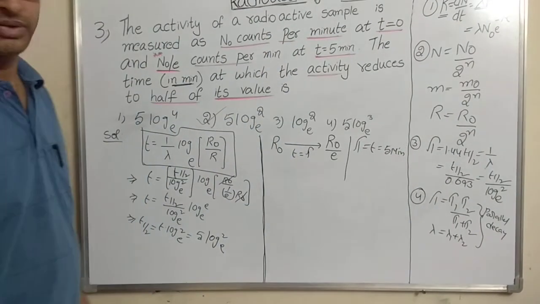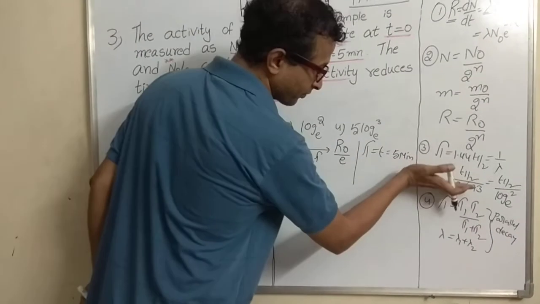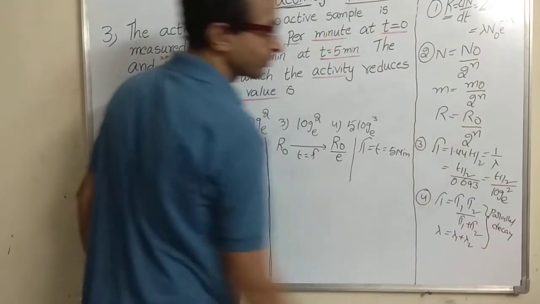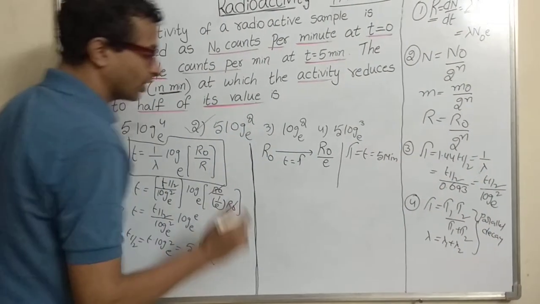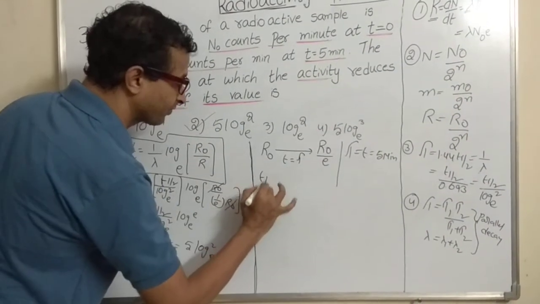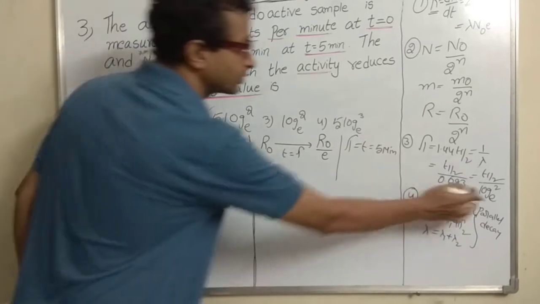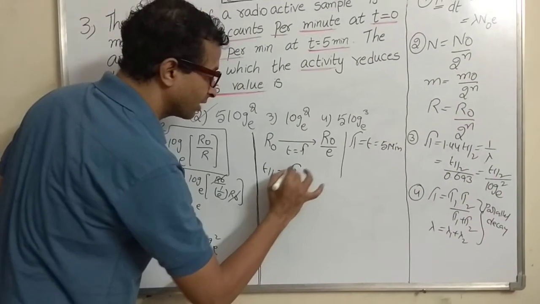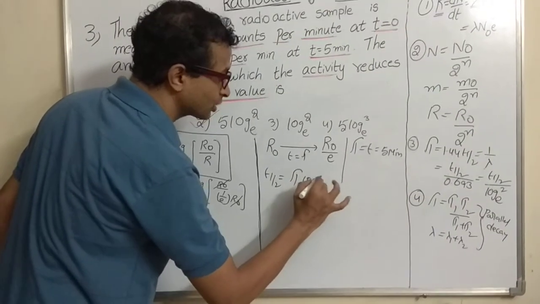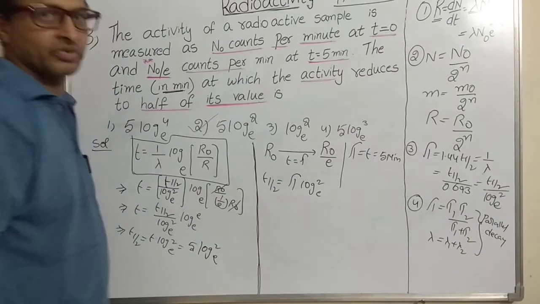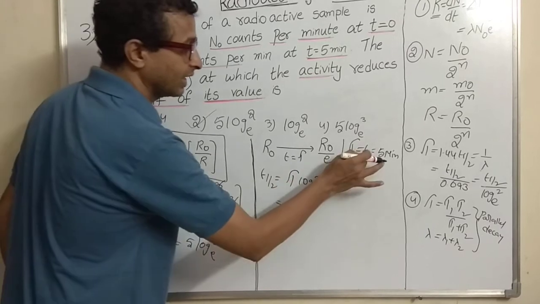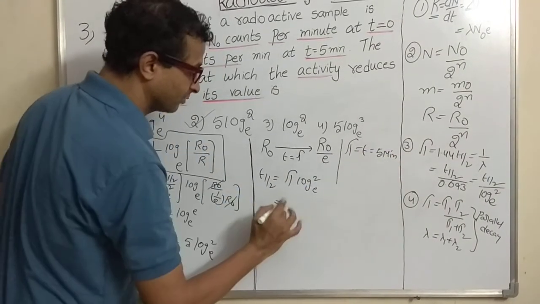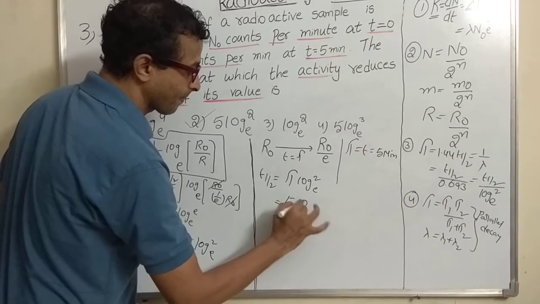5 minutes. What did they ask? They asked you to find out the t half. T half and tau are related how? The t half is equal to tau multiplied with log 2 base e. Simple. See, tau is equal to how much? 5. Simple, one step.